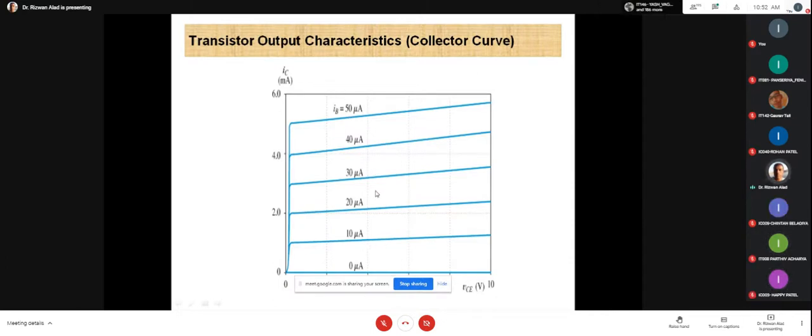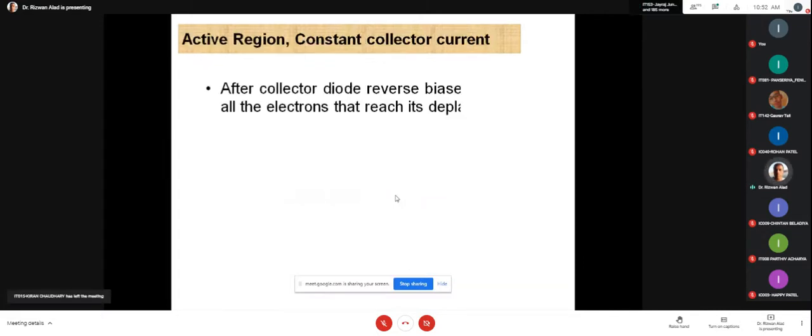Okay, by increasing VBB, IB is increased, and when IB is increased, IC is increased proportionally. These values are mentioned for the base current IB. The first line, 0 microampere, indicates which region of the transistor? Cut off region. Then whenever we increase VBB, IB is increased. For example, IB is a fixed value of 10 microampere. According to this, the value of the current IC may be 1 milliampere if beta DC of the transistor is 100. Again, whenever I increase the value of IB by increasing VBB, we get these different lines in the output characteristic of the transistor. I hope that all of you are clear.